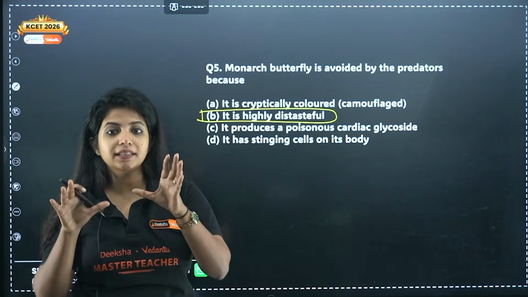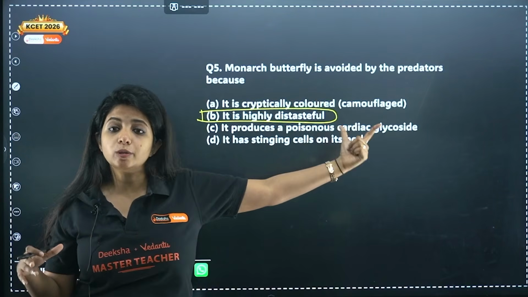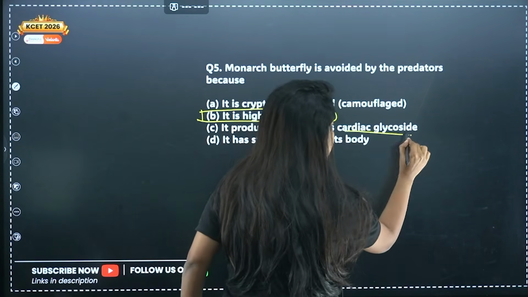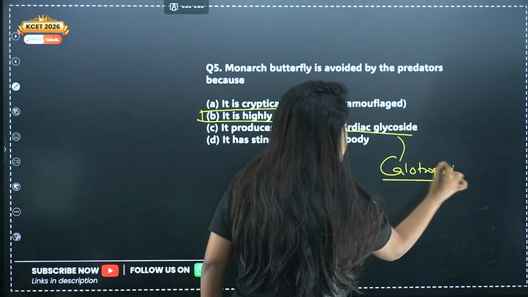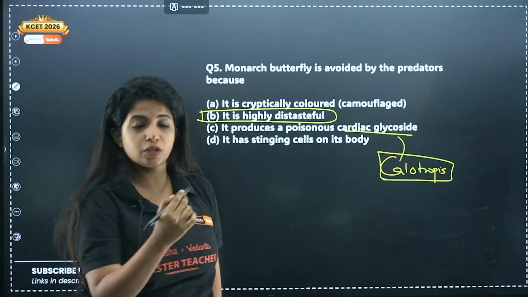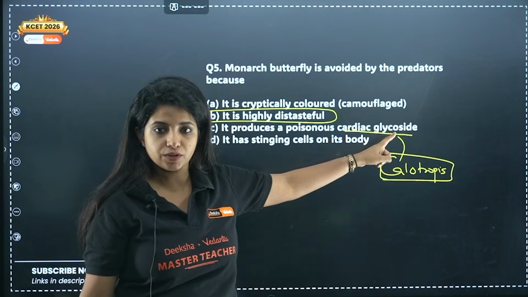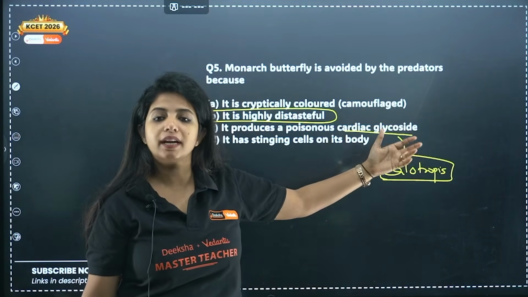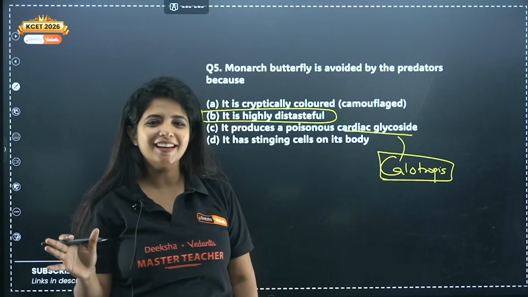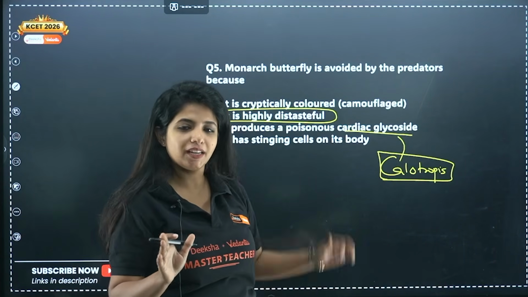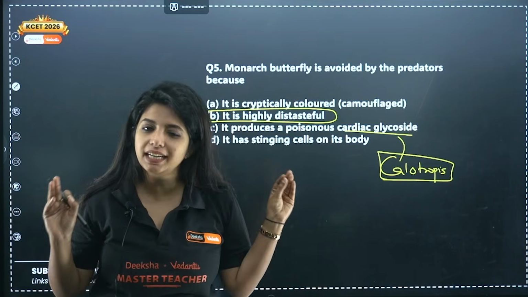But in your NCERT, they have not mentioned cardiac glycosides for the monarch butterfly. This particular term is used for a plant which is known as Calotropis. It says that Calotropis, which is a plant, is not being eaten by any organisms. Why? Because they produce cardiac glycosides. So yes, they produce cardiac glycosides, but in the case of the monarch butterfly also, you have cardiac glycosides. Just have that in your understanding. It's not there in your NCERT. The reason why it is being avoided by predators is that it is highly distasteful.